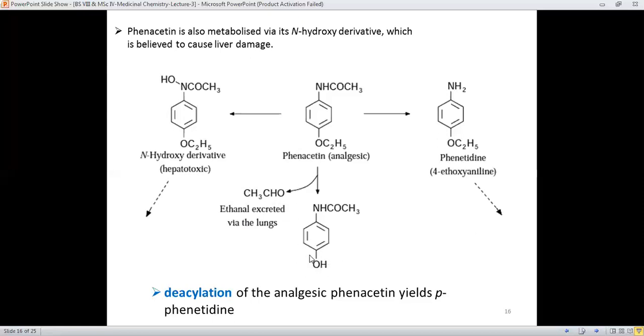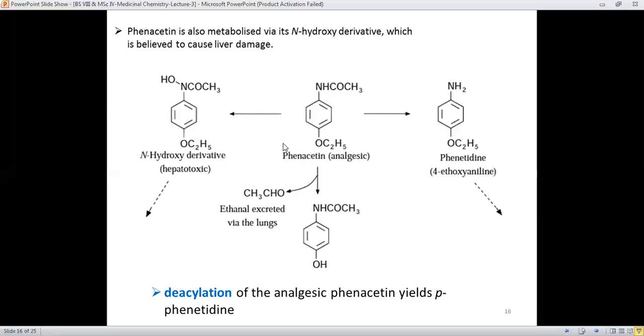Therefore, there is a hydroxyl group at the, you can say, para position, and definitely all these metabolites which are produced will lead towards toxicity in the body. And this analgesic may also give another metabolite in which the whole acyl or acetyl group is removed, and therefore paraphenetidine or 4-ethoxyaniline is produced.